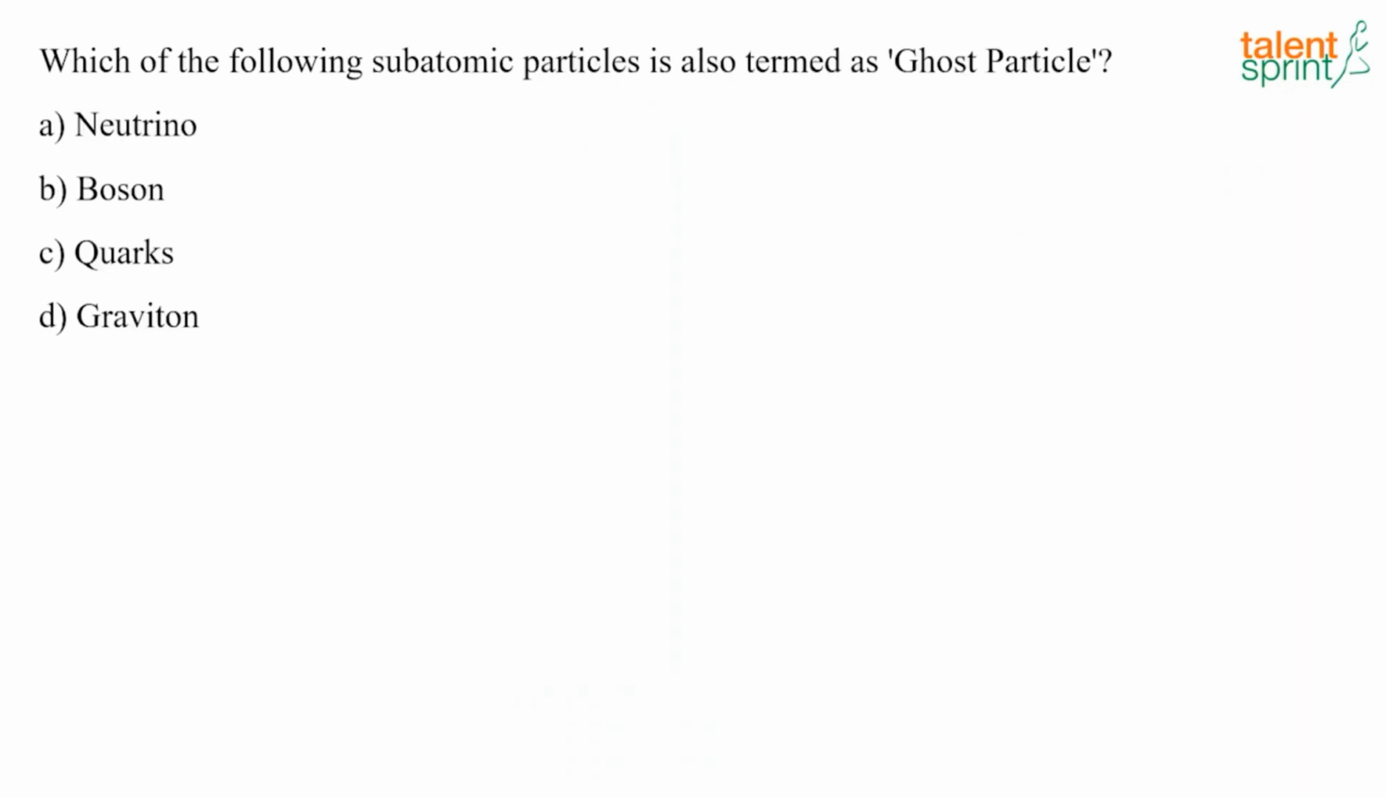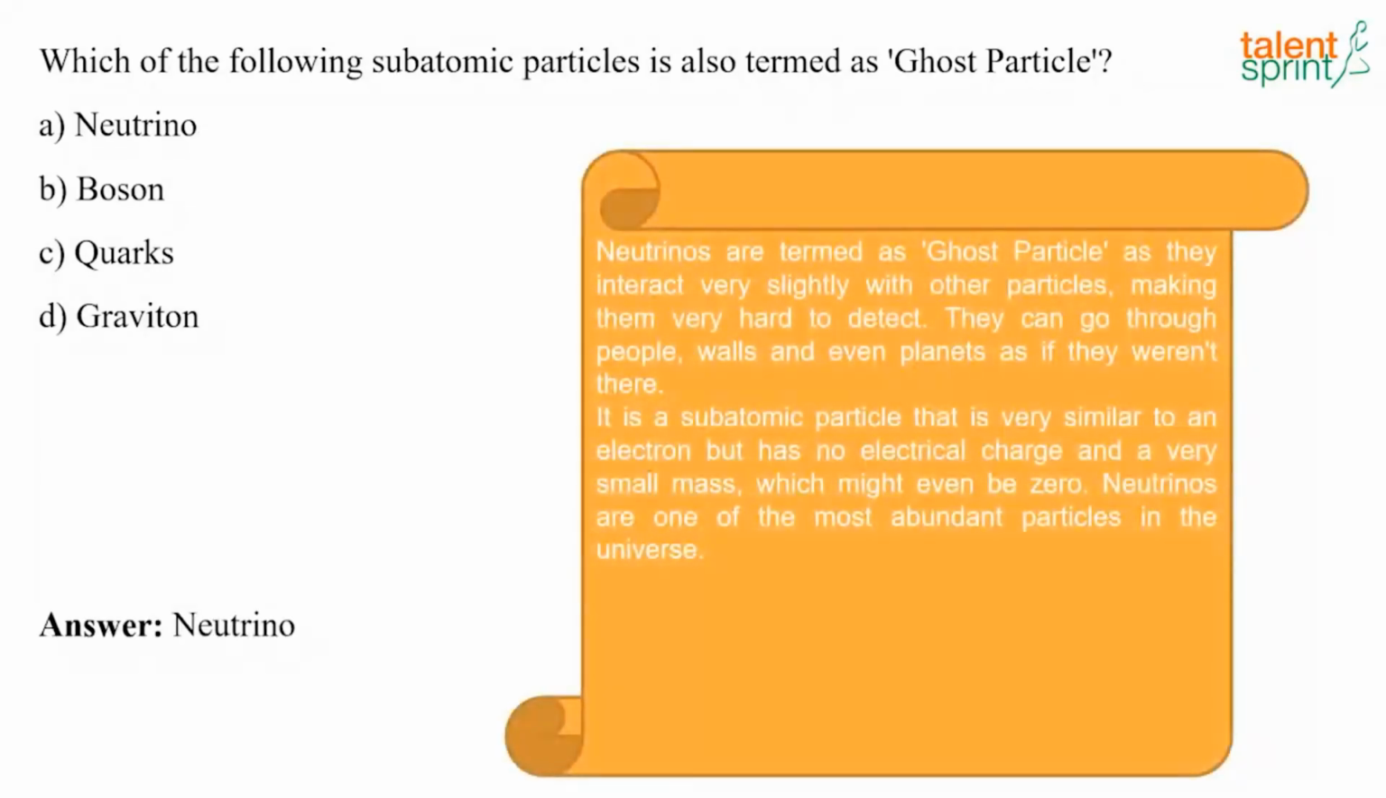Now the next question: which of the following subatomic particles is also termed as the ghost particle? And the answer here is neutrino. Neutrinos are termed ghost particles as they interact very slightly with other particles, making them very hard to detect, and they can go through people, walls, even planets as if they were not there.